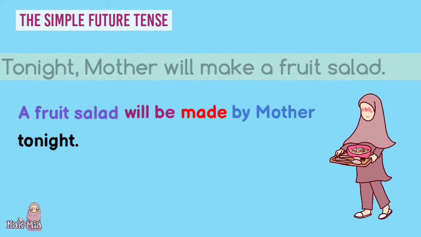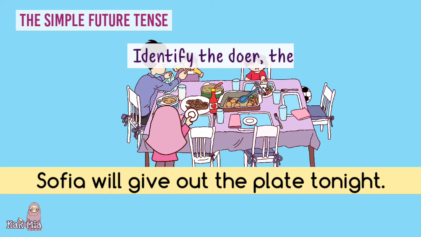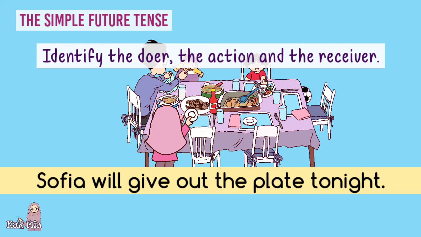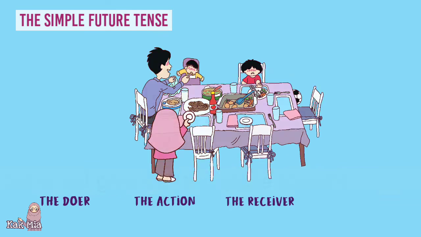The next example. Sophia will give out the plate tonight. Let's identify the doer, the action, and the receiver. The doer is Sophia. The action is giving out. The receiver is the plate.